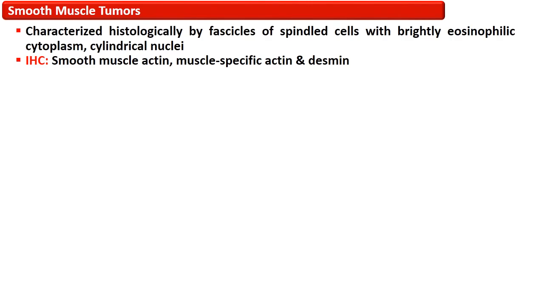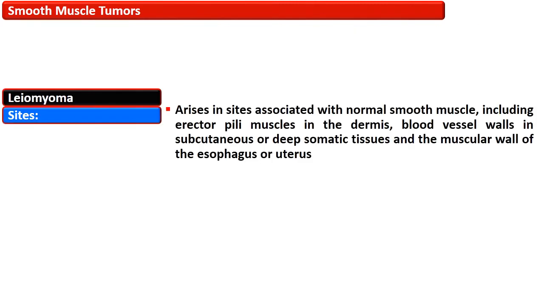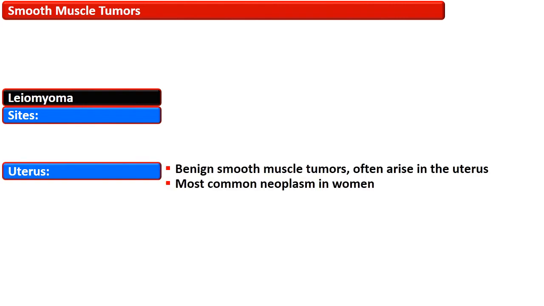Smooth muscle tumors are characterized histologically by fascicles of spindle cells with brightly eosinophilic cytoplasm and cylindrical nuclei. They are immunohistochemically positive for smooth muscle actin, muscle specific actin, and desmin. They arise in sites associated with normal smooth muscle, including the erector pili muscle in the dermis, blood vessel wall in subcutaneous or deep somatic tissue, and the muscular wall of the esophagus or uterus.